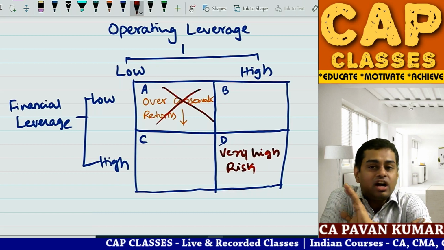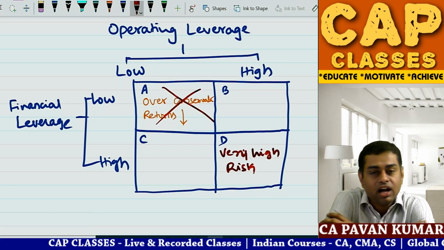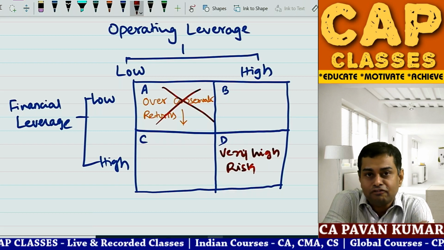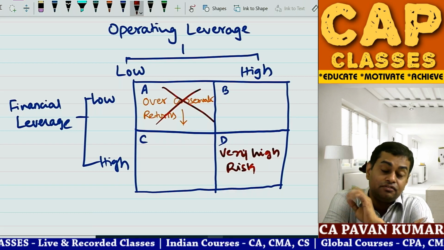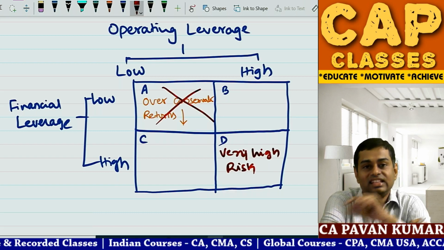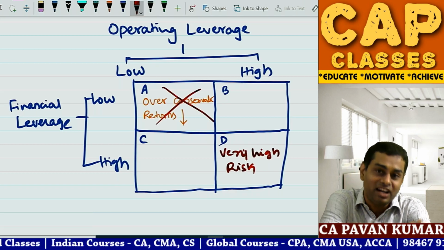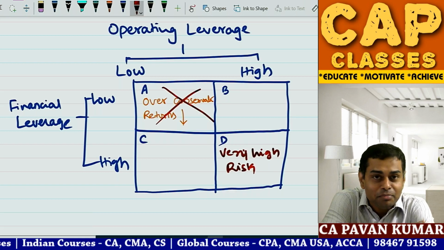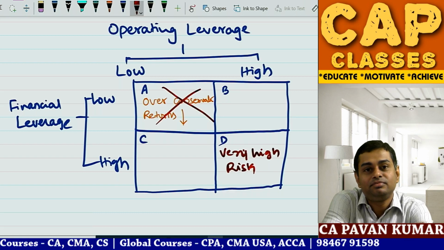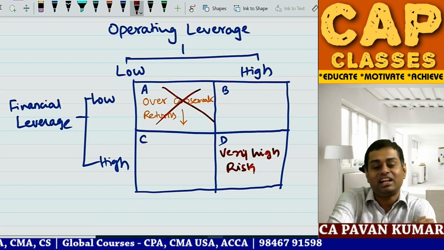I read so many foreign textbooks, okay. Not now, in 2005 itself I read. Before I appeared for CA exams, I used to go to the library and read a lot of books. In one of the financial management books written by a foreign author, he compared this leverage topic with the relationship between wife and husband. Wife and husband, they never quarrel, category A. So for you, no entertainment. Over conservative.